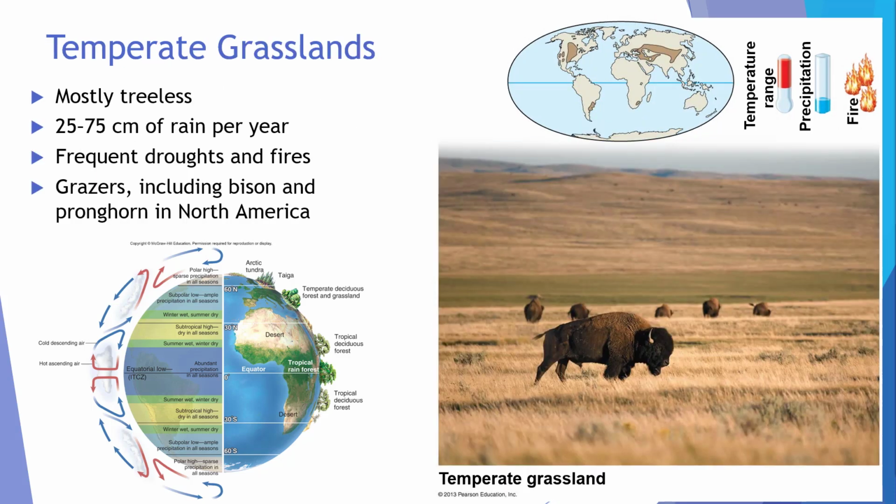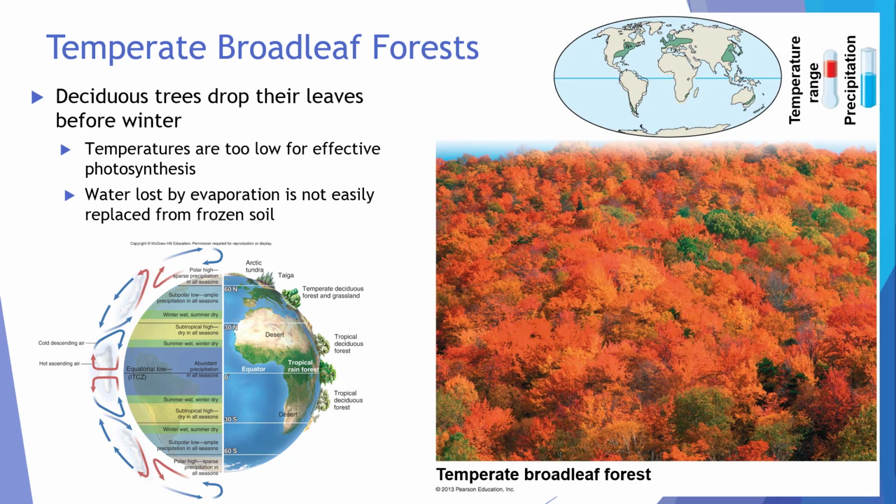Temperate grasslands are mostly treeless biomes that exist in temperate regions. Temperate means distinct seasons. They get low rainfall that is highly seasonal, and thus drought and fires are common. A significant amount of North America consists of temperate grasslands, and it supports grazers such as bison and pronghorn.